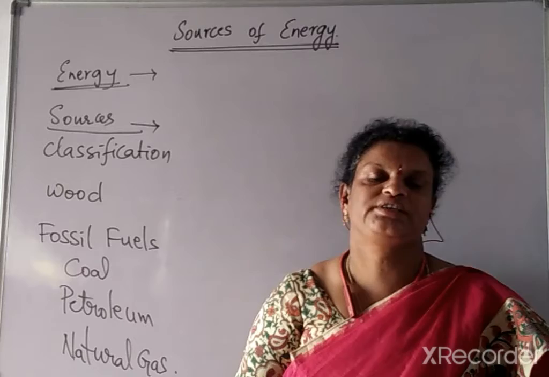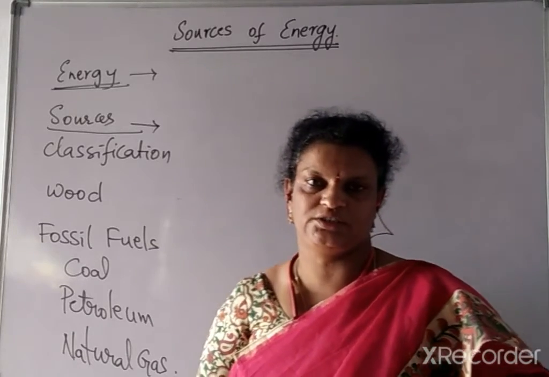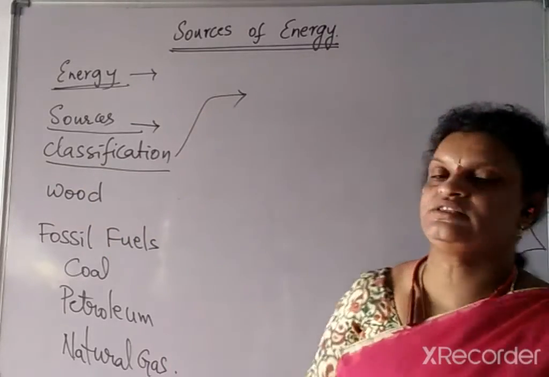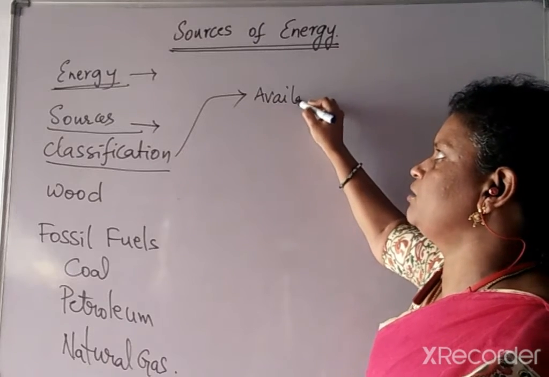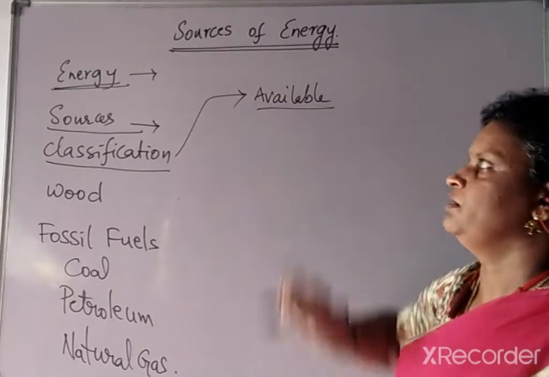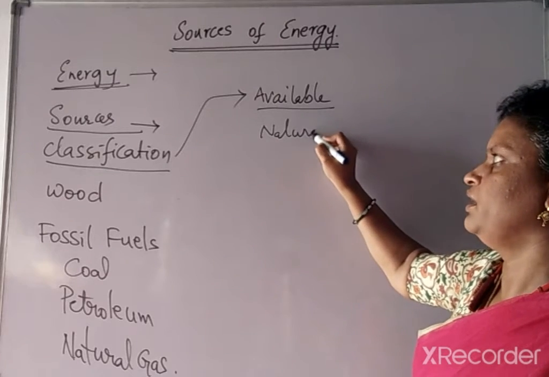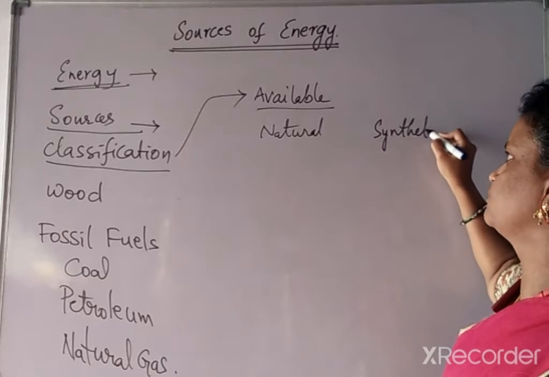These sources can be classified based on different considerations. Let us take one type of classification, that is based on availability, whether they are naturally available to us or they are made by humans. We can call the latter synthetic sources.